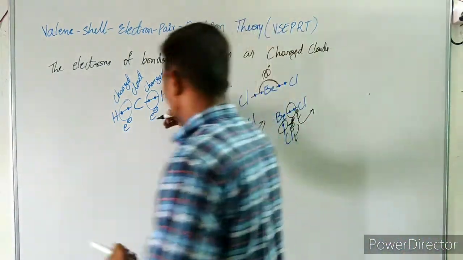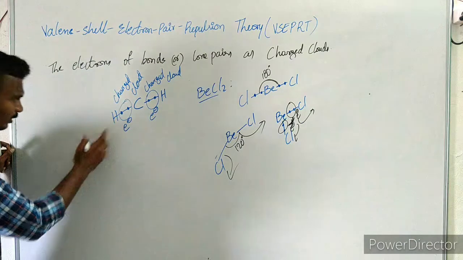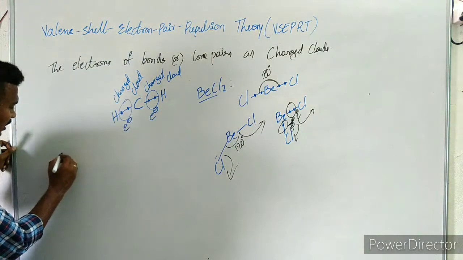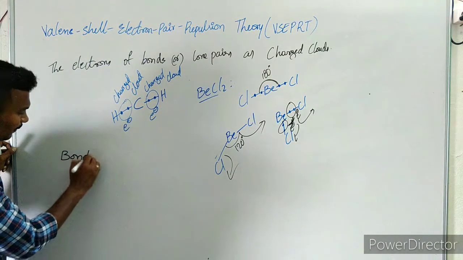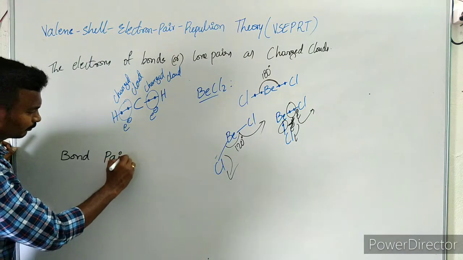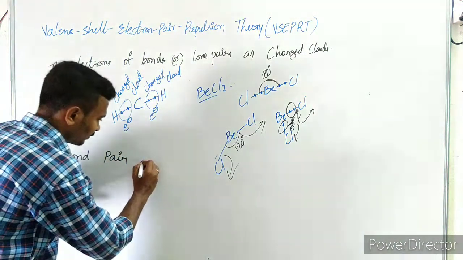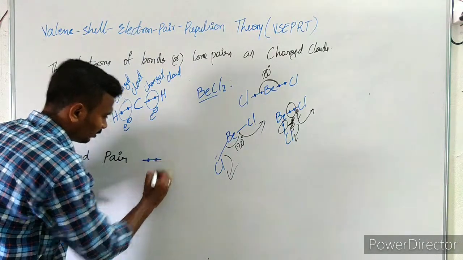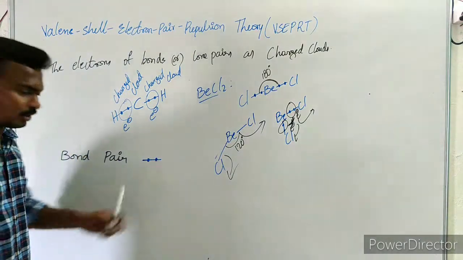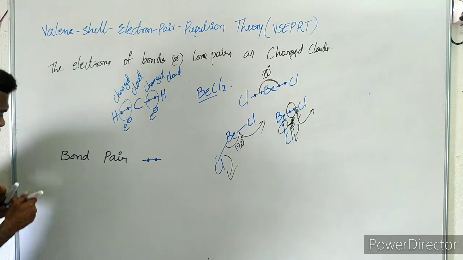So here we have two types of electron charged clouds. One is bond pair. Bond pair means a bond which is formed with two electrons. Next is lone pair.